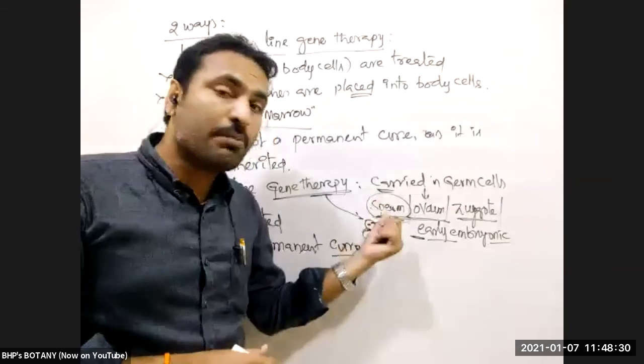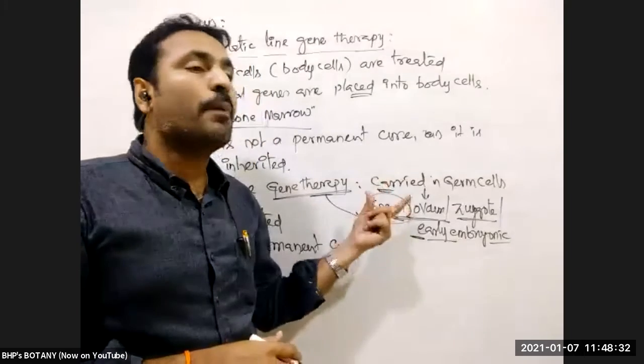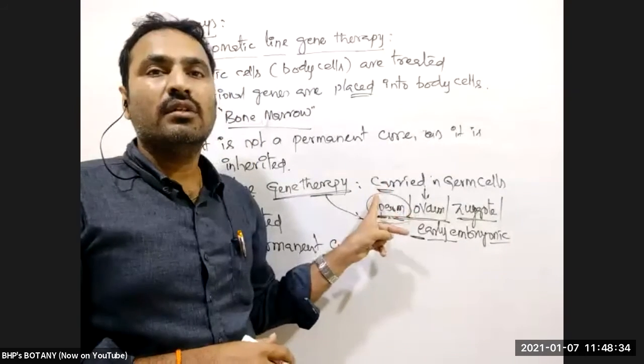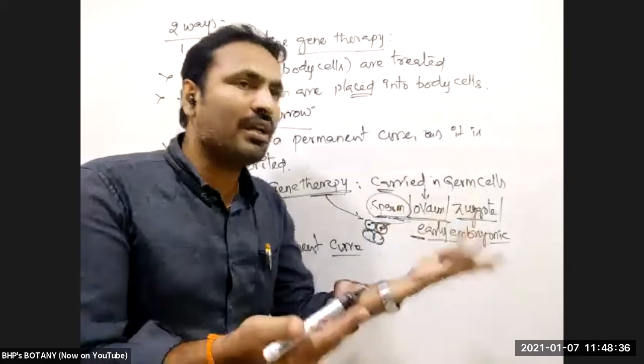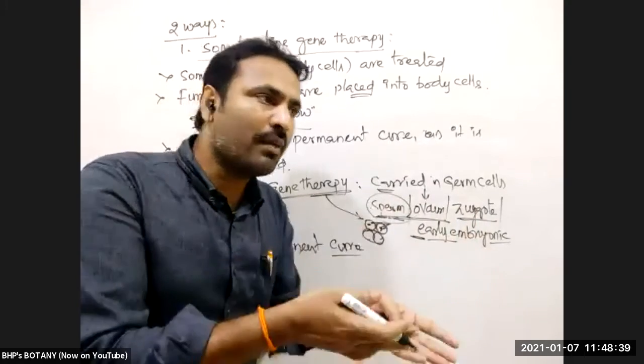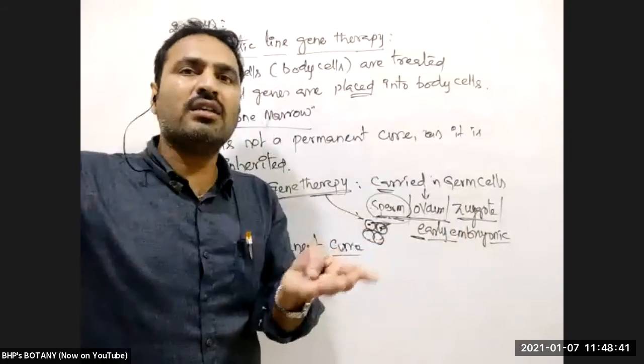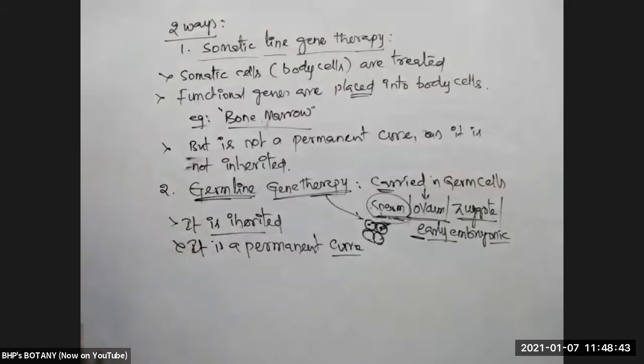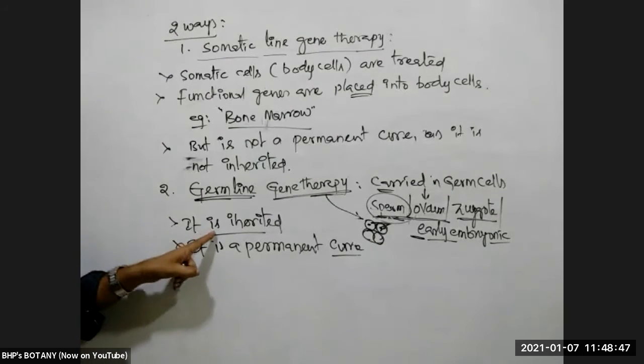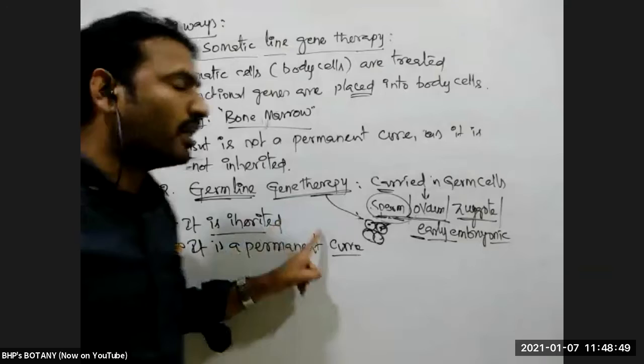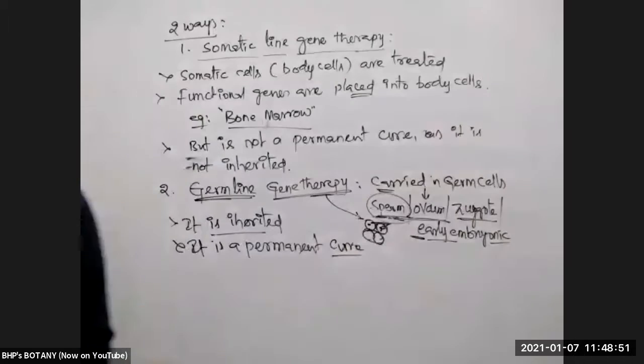So in that sperm, the gene is replaced with the functional gene. So that new baby will not get the defect. That baby is safe, and in the next generation and the next generation it will not reappear. So we can say it is inherited and it will not reappear in the next generation.